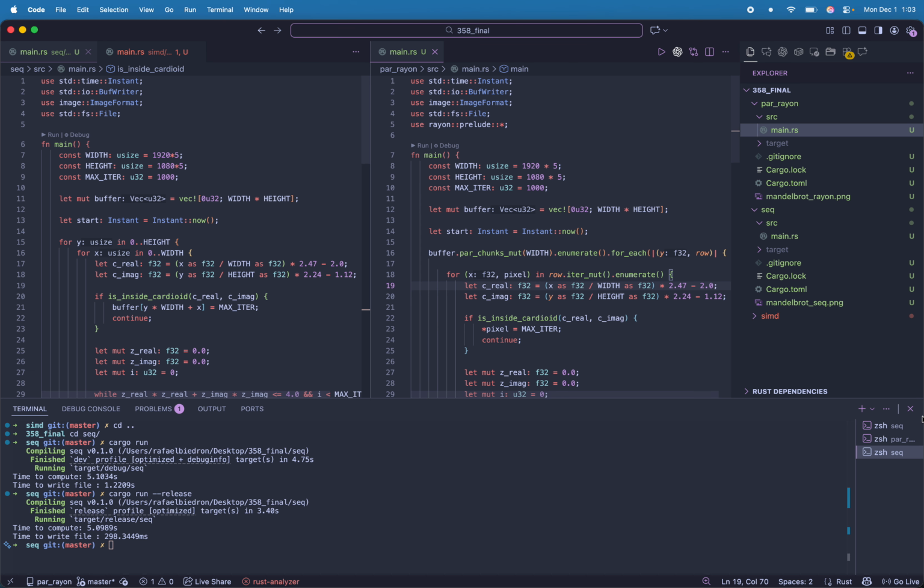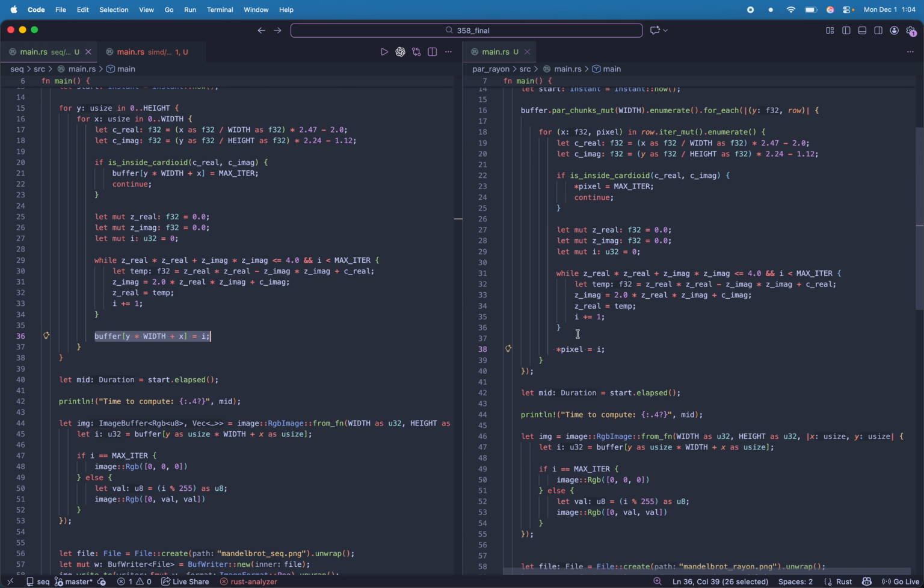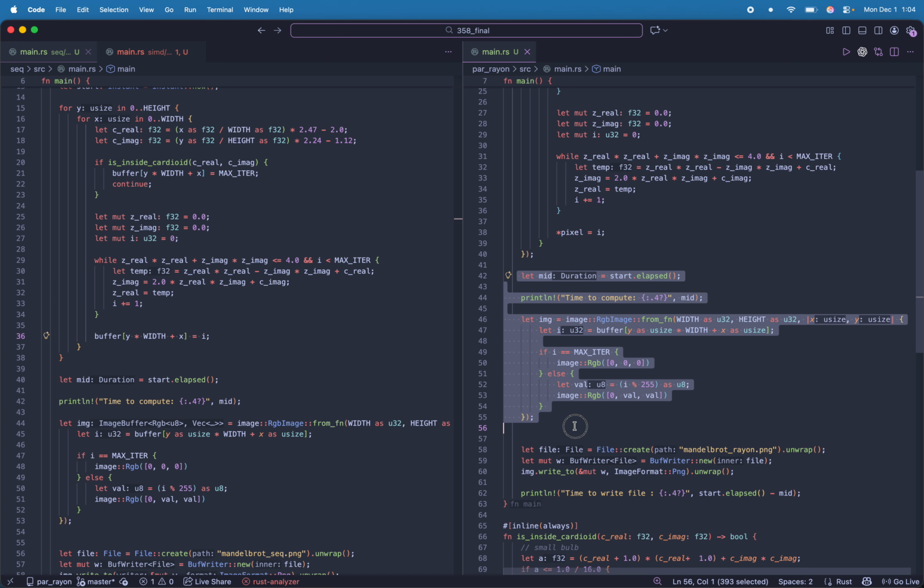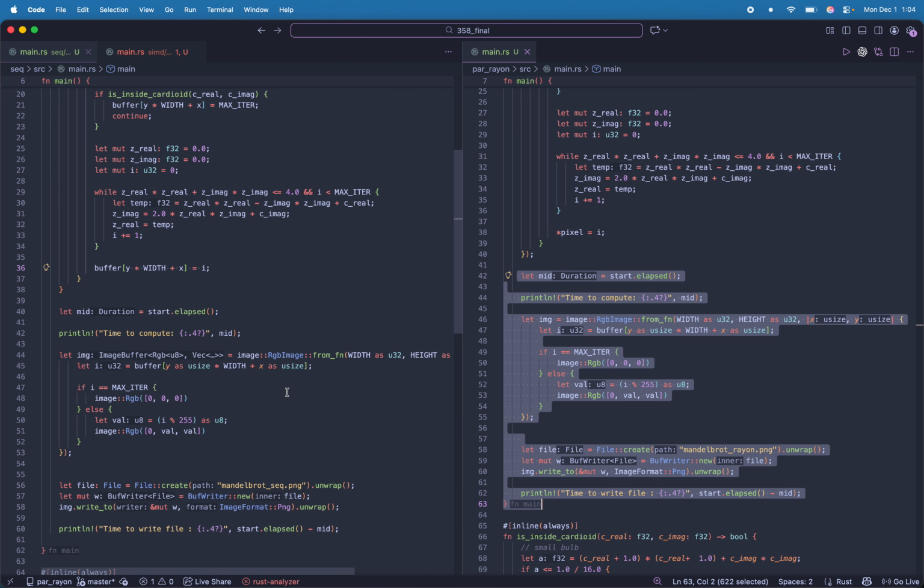So the mut here refers to mutability, which is important in terms of Rust's borrow checker. But for the case of the example, you don't have to really consider that. Generally speaking, we're just iterating in parallel over chunks that we specify with the width here. And you see inside the code is very, very similar with two main exceptions. The two exceptions being we write directly to pixel here and we write directly to pixel here instead of writing to the buffer like we did before. This helps avoid data races, which you might see in other languages. We'll see down here, any of the file operations remain exactly the same as before.